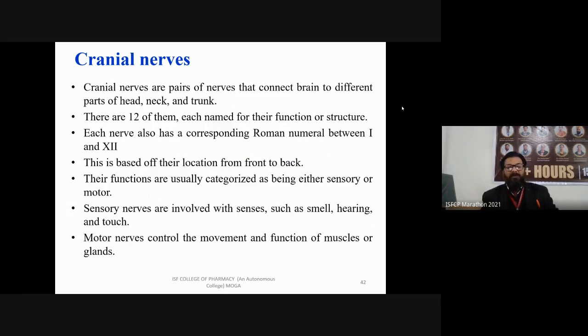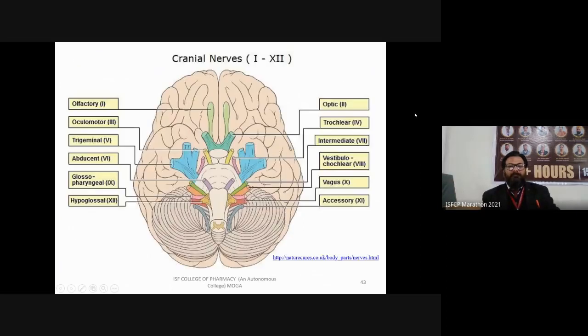Sensory nerves are involved with senses such as smell, hearing, and touch. The motor neurons mainly control the movement and function of muscles or glands. So these are the different types of cranial nerves, from 1 to 12.